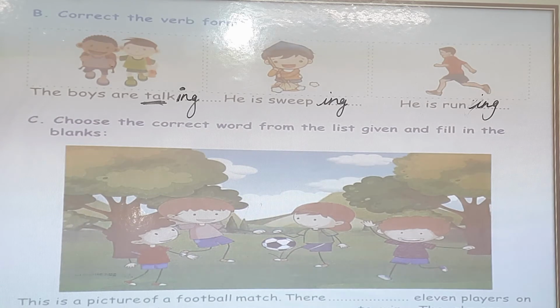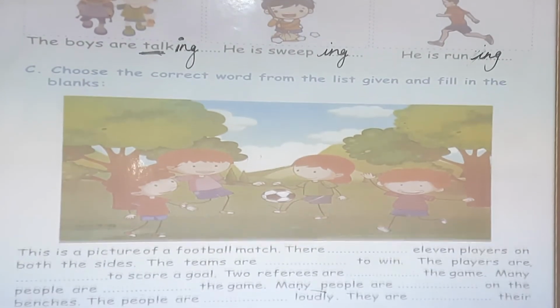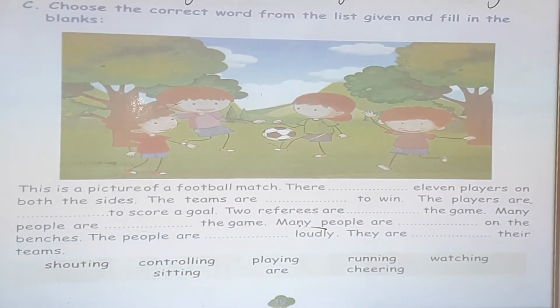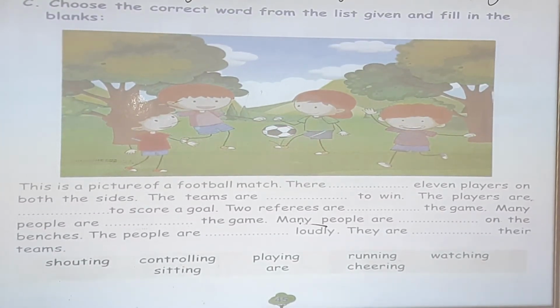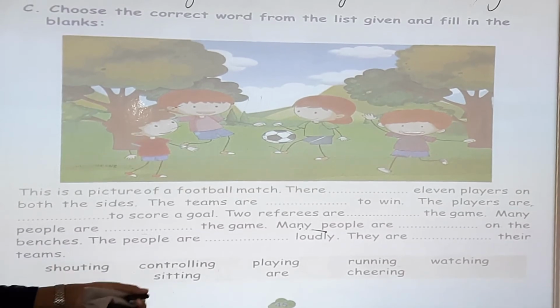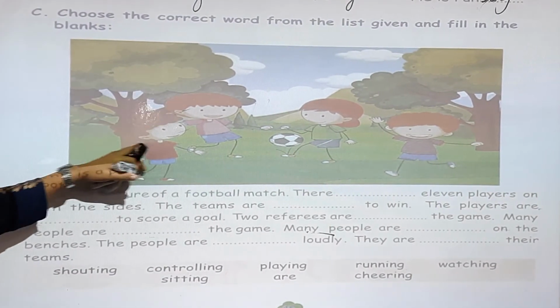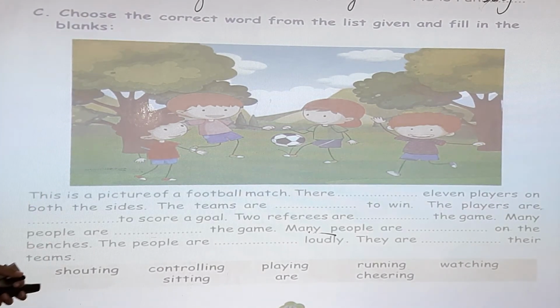Next, choose the correct words from the list given and fill in the blanks. So you have to choose the words. There are some words. There are some examples. Shouting, controlling, playing, running, watching, sitting, cheering. This is the pictures. You have to see the pictures. First of all, you have to see the pictures. आप लोग ये pictures देखना होगा. उसके बाद you can fill the box. This is the pictures of a football match.